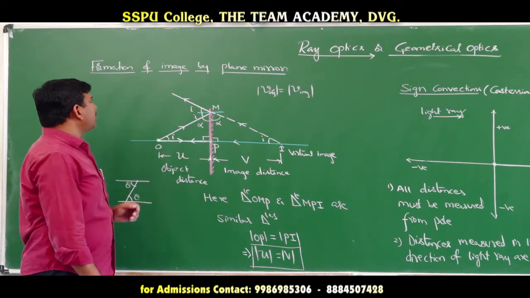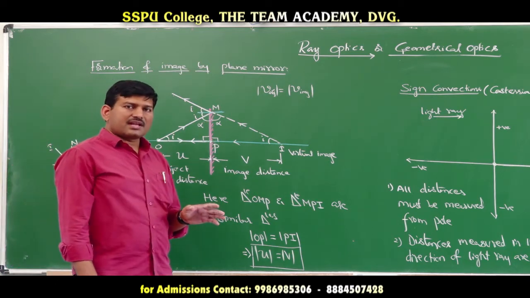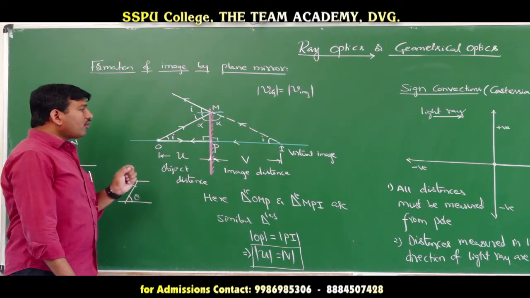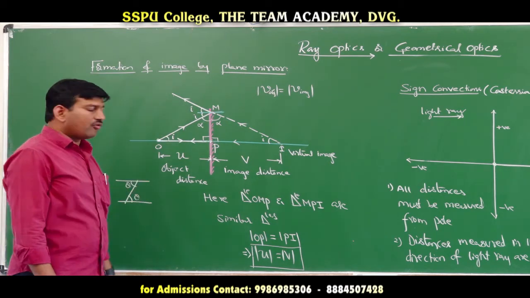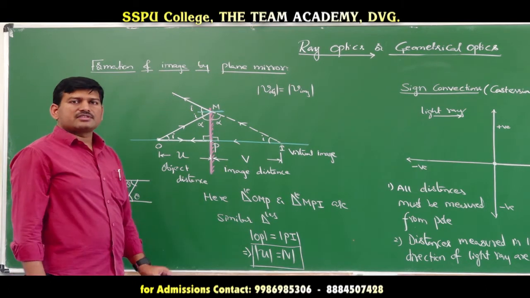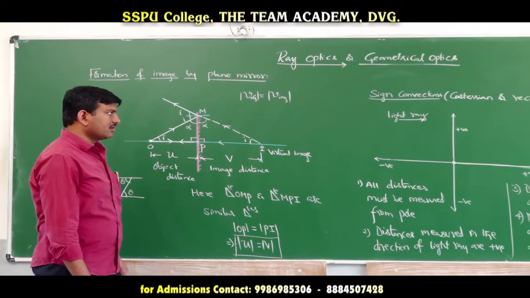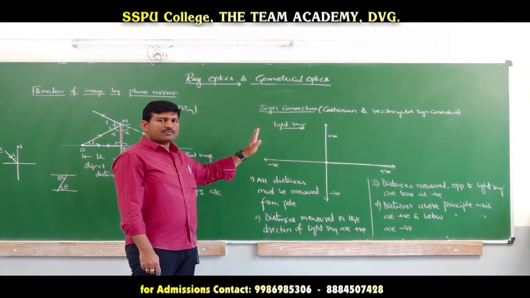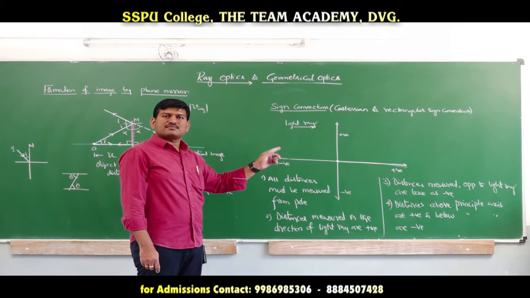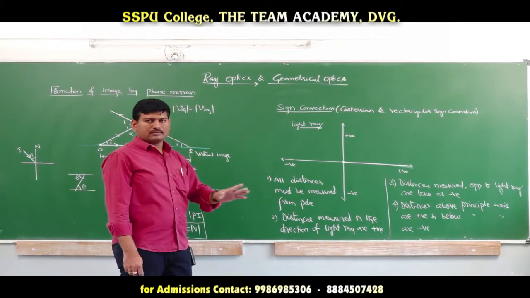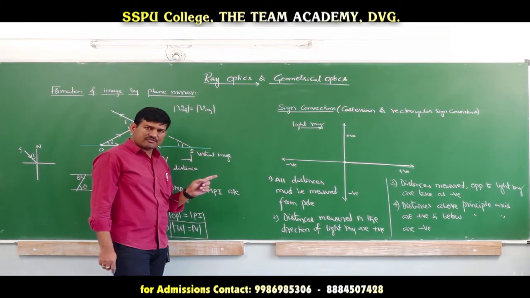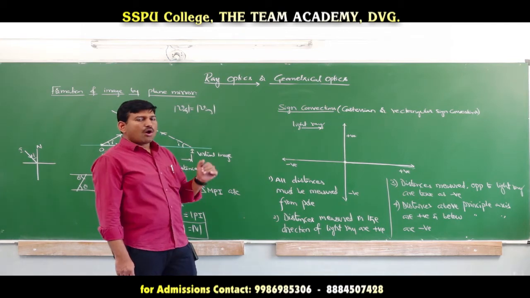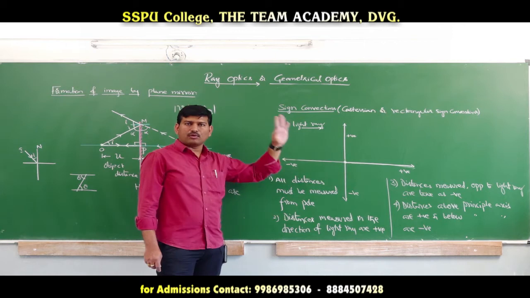We are learning about the formation of image by a spherical mirror. Before studying about that, first we will calculate the focal length of a spherical mirror, which is important for the 3-mark question. So what are the sign conventions that we are adopting while dealing with ray optics? All distances must be measured from the pole. All the distances must be measured from where? From the pole. Whether it is object distance, image distance, whatever it may be. All the distances must be measured from the pole.